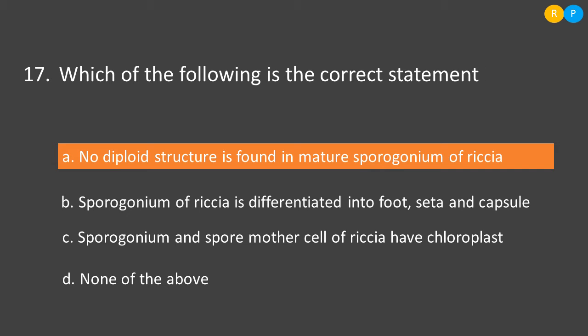The next question is, which of the following is the correct statement? Option A, no diploid structure is found in mature sporogonium of Riccia. So what is the meaning of sporogonium? Sporogonium is a sporophytic structure we can see in bryophytes like Riccia. The sporophyte is the diploid phase in bryophytes, but in the mature sporogonium, the spore mother cells have already divided to form spores. So in the mature sporogonium, there is no diploid structure.